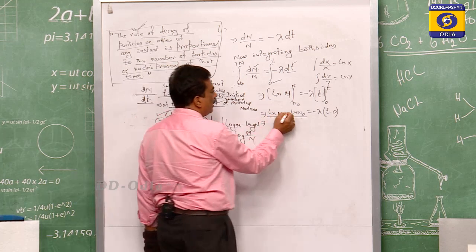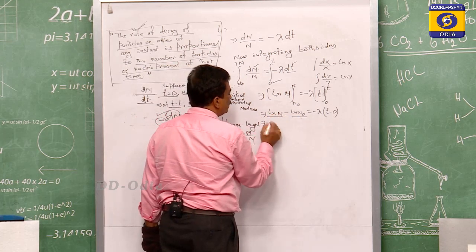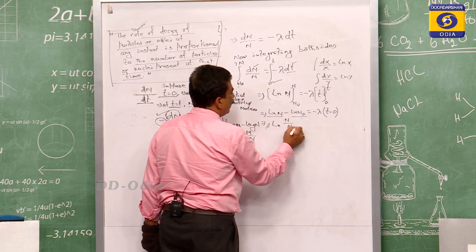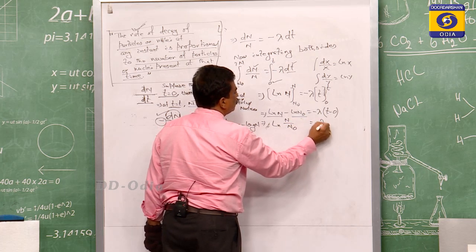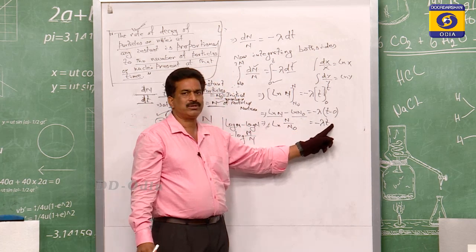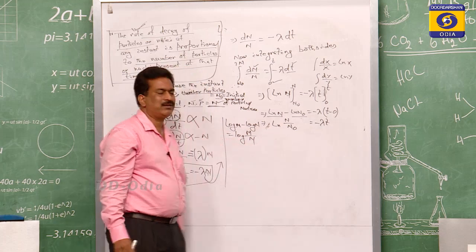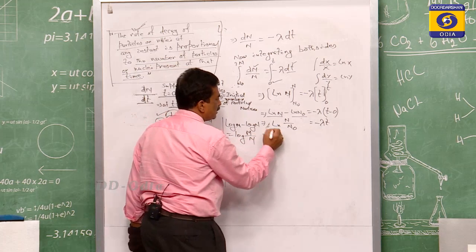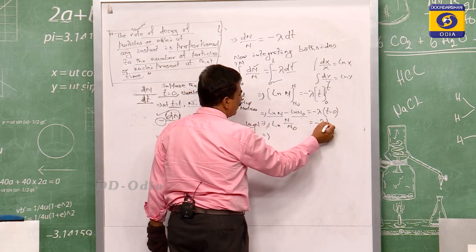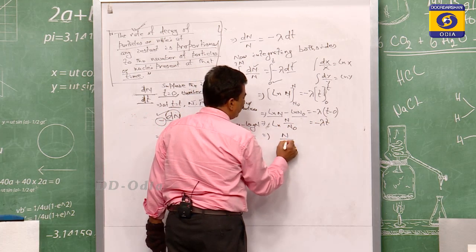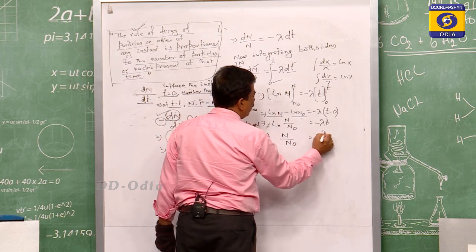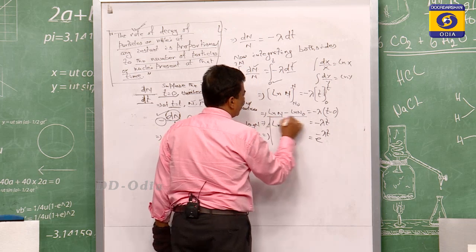So ln n minus ln n0 is equal to ln n by n0, which is equal to minus lambda t, because t minus 0 is equal to t. So this implies ln n by n0 is equal to minus lambda t, and if you write only n by n0, it is equal to e to the power of minus lambda t.